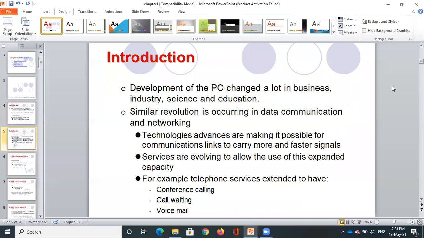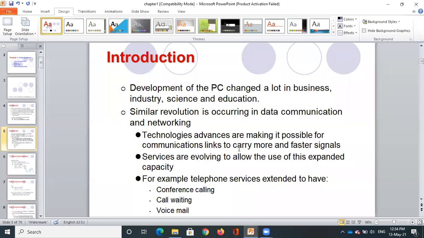The development of the PC changed a lot in the business industry, science, and education. Earlier, we didn't have computer systems or PCs, so we were using pen and paper. The computer made a big revolution in industry, and also in the fields of education and science. Similarly, we were just using the computer system, but later on we started researching and began using networks, the internet, and so on. A similar revolution took place with the concept of networking and the internet.